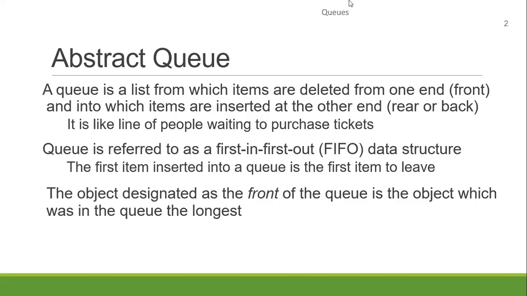If I take a visual representation, a line is like this. Let's assume this is the first person, then the second person came, the third person came, the fourth person came. If this is the ticket counter, the person who comes first will go for the ticket first, then the second person, then the third, and the fourth. And if there's a new person, let's assume person number 5, he arrived, he will join at the last of the line. So this is the basic operation of the queue.